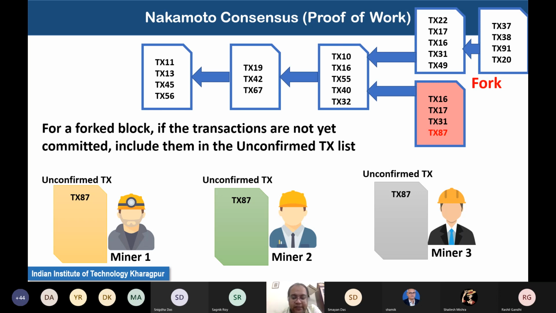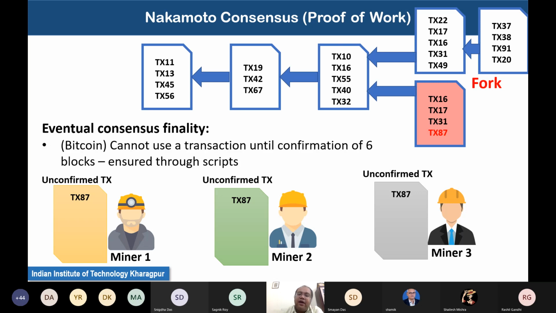Now, because momentarily the network can get partitioned, and part of the network can agree on one block and part of the network can agree on a different block, this kind of proof of work blockchain promotes the idea of eventual consensus finality.